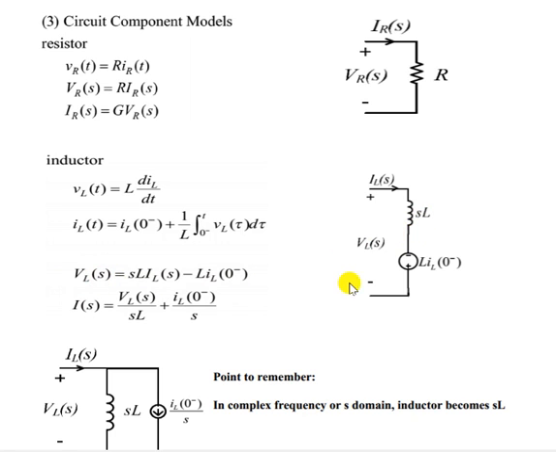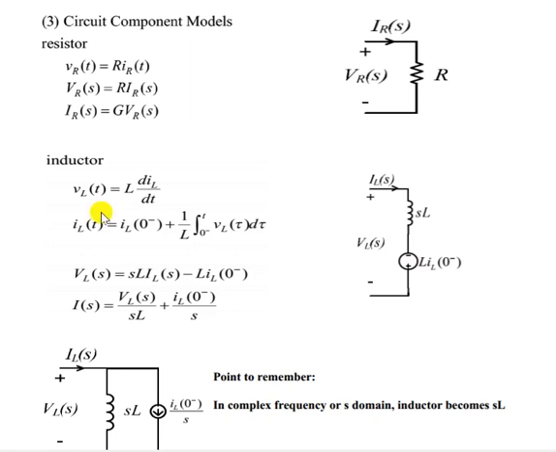Now V_L(s) is a voltage rise; if you take it to the left-hand side it is minus, so there is a voltage drop. If you take it to the right-hand side it is plus, so it will increase. Here you have to take care of the polarity, minus and plus. L I_L(0 minus) is the initial value.